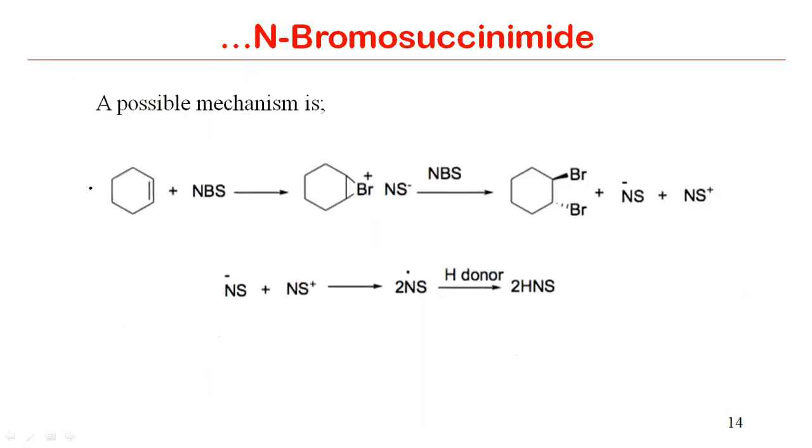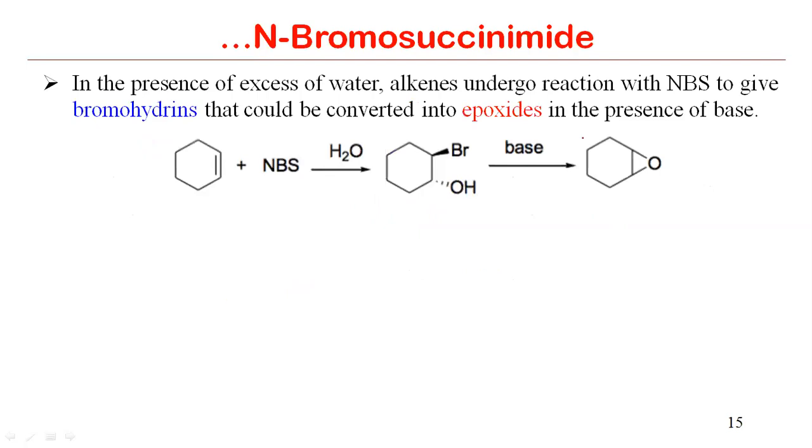And how is it happening? We know that alkene has a pi bond, this is cyclohexene, then this will react with the NBS bromine, it will attack on the NBS bromine, giving rise to this bromonium ion. And once it is formed, the second Br minus may attack here, and the ring may open in this fashion. The orientation of this particular product is trans, because one side of the bromine is already occupied, so the next bromide will attack from the opposite face of this particular species. So it will give rise to the trans-1,2-dibromide species. So that is understood. All right.